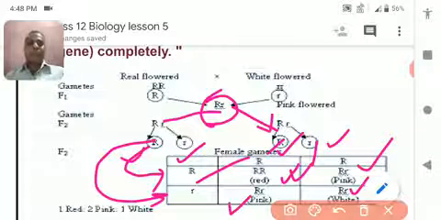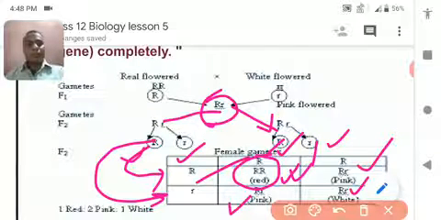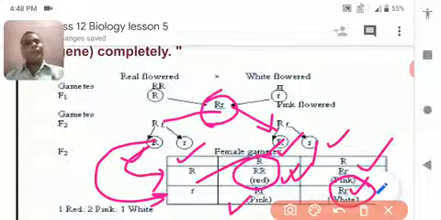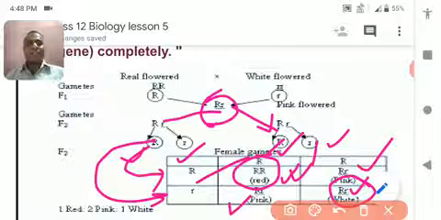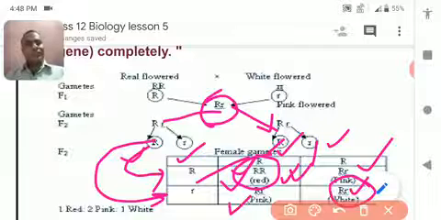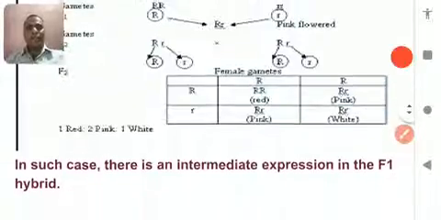So in this way, in the F2 generation, the characters which were hidden in the F1 progeny come forward. That is, in the F2 generation, the old characters come back with a new character, isn't it? So it is called incomplete dominance.